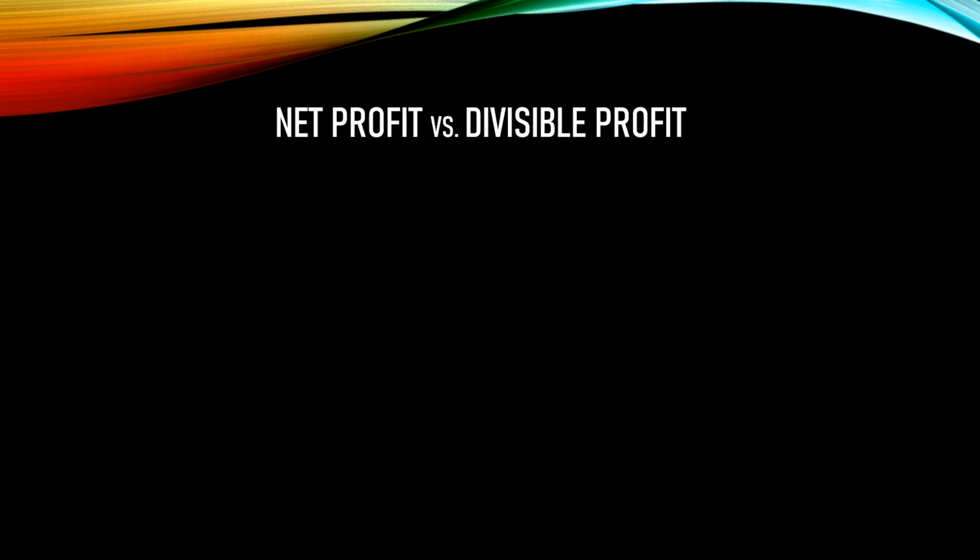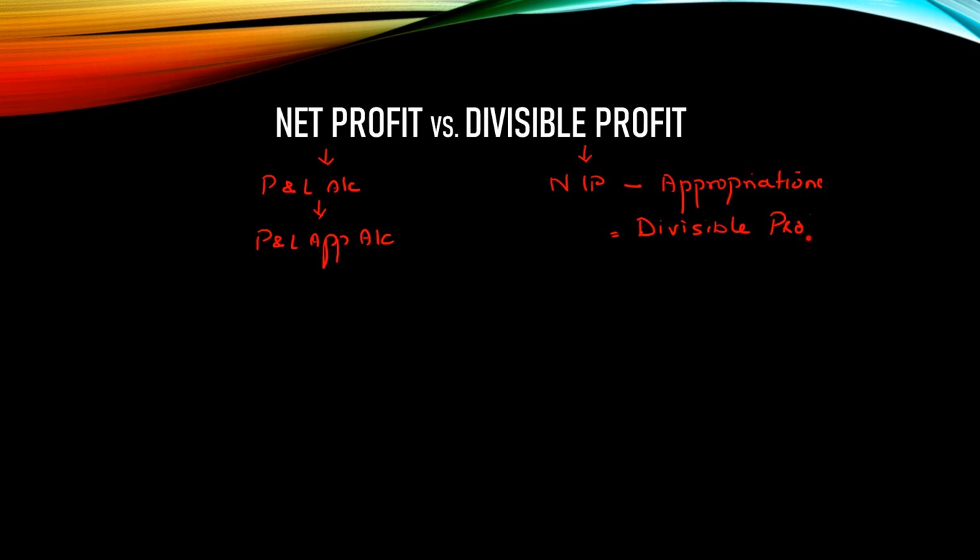Then going on to the next, where common confusion is found, is about the terms net profit and divisible profit. What you have to understand is that whatever amount is transferred from your profit and loss account into your appropriation account, that amount is the net profit. Whereas divisible profit is the profit which is left after you subtract from the net profit all the appropriations which can be allowed on the basis of the profit. Whatever is left is called divisible profit. The other name is distributable profit as well.